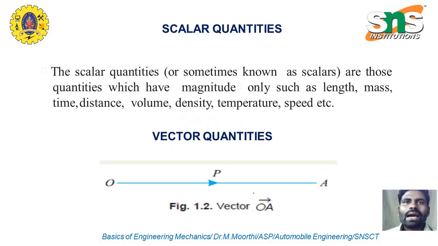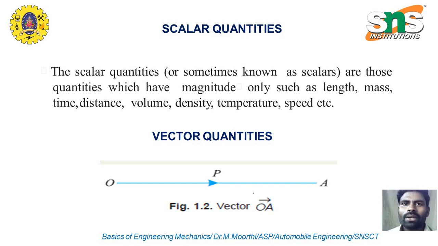Then we have scalars and vectors. What is a scalar? A quantity which has only magnitude. Those things don't change with respect to direction or location. Examples are length, mass, time, distance, volume, density, temperature, and speed.